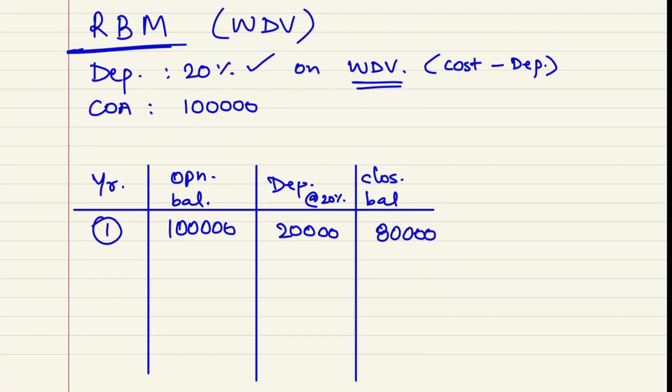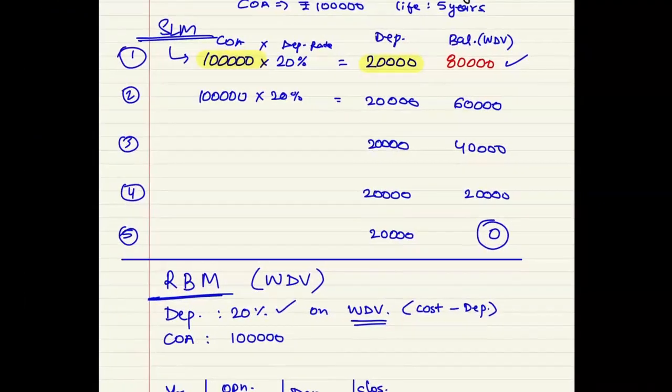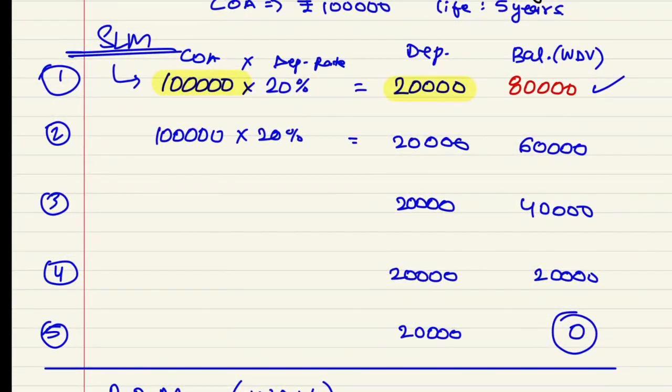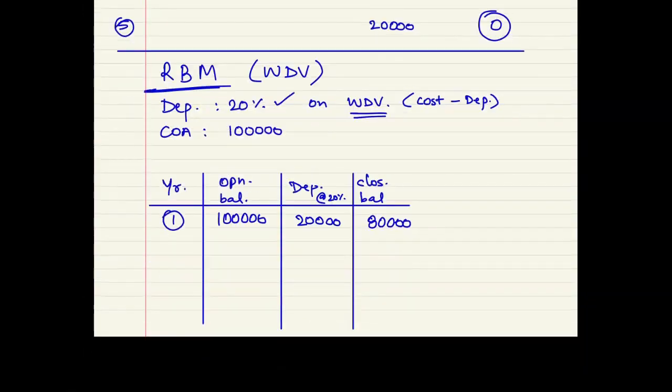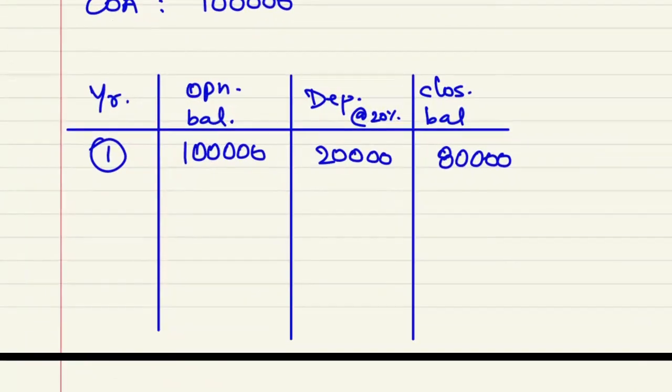Now if you see the straight line method, here also the opening balance was 1 lakh, depreciation was 20,000, the closing balance 80,000. So it is same. Sir, what is the difference then if it is same? Now the difference will be from year number 2. In year number 2, the opening balance would be 80,000 and depreciation will be charged on the opening balance only.